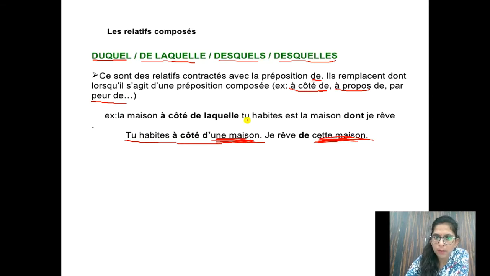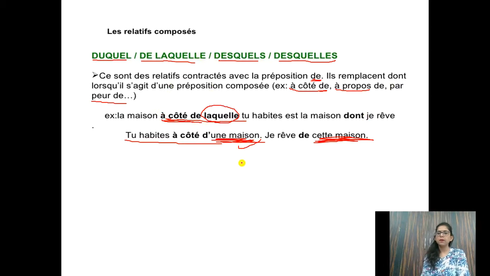So how will we write the answer to make it one sentence? La maison, okay, the house, la maison à côté de laquelle, beside which you live, is the house of which I dream. So à côté de is a preposition here, so à côté de plus laquelle. Now why have we used laquelle here? The answer is because here we are talking about maison, and maison is feminine.